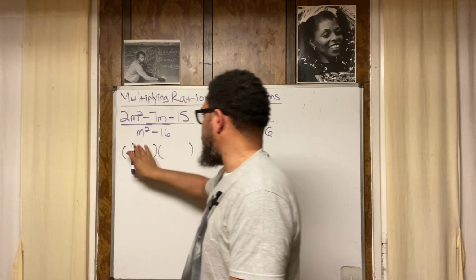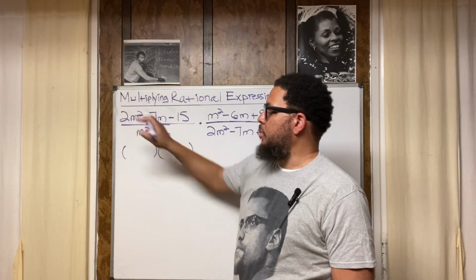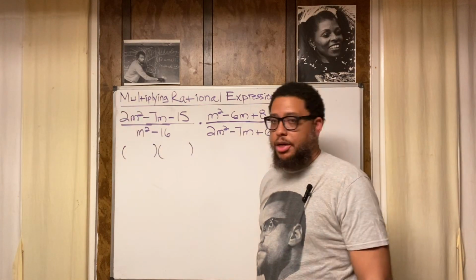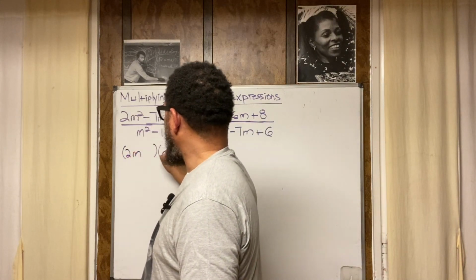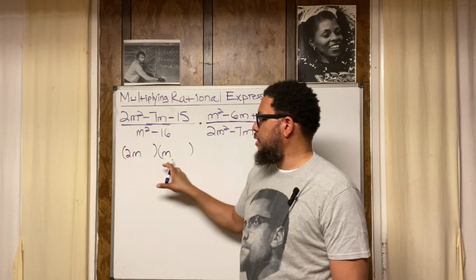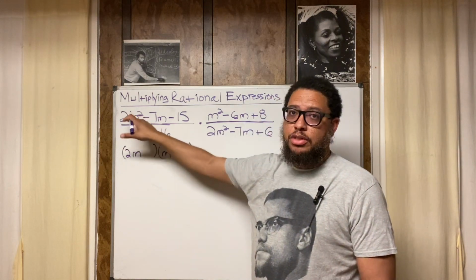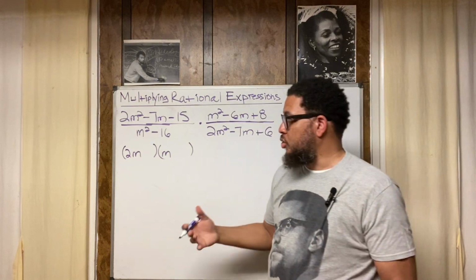So look what I got here. I got the parentheses right there. We're going to take the factors of 2m squared, which are just 2m and m, because 2m times m equals 2m squared. So you're going to put a 2m right here and an m right here, right? So in the first spaces, you put the factors of the first term. The factors of the first term. So I got 2m and I got m, because 2m times m is 2m squared.